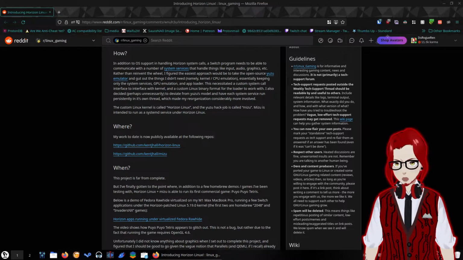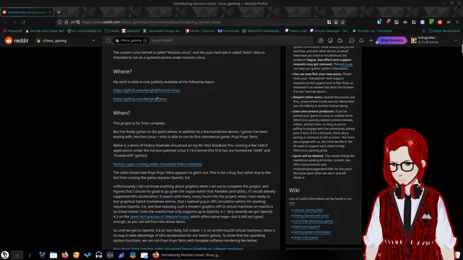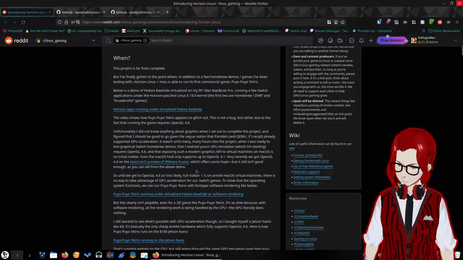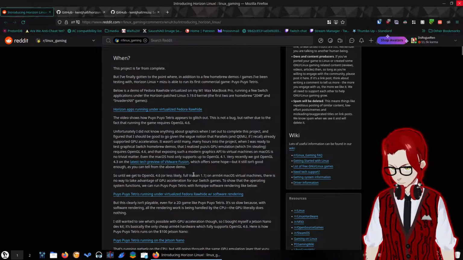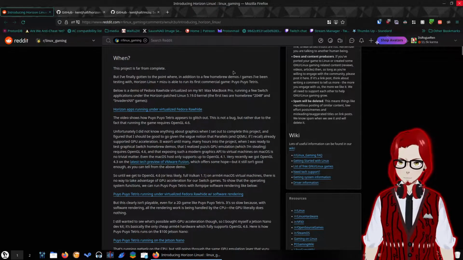Mizu is intended to run as a systemd service under Horizon Linux, where my work to date is now publicly available at the following repos, which we will be opening both of these when the project is far from complete. But I've finally gotten to the point where, in addition to a few homebrew demos and games I've been testing with, Horizon Linux plus Mizu is able to run the first commercial game, Puyo Puyo Tetris.